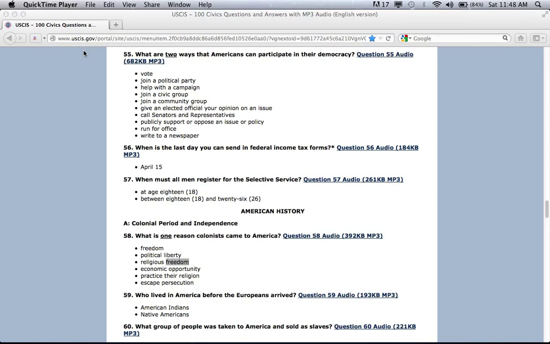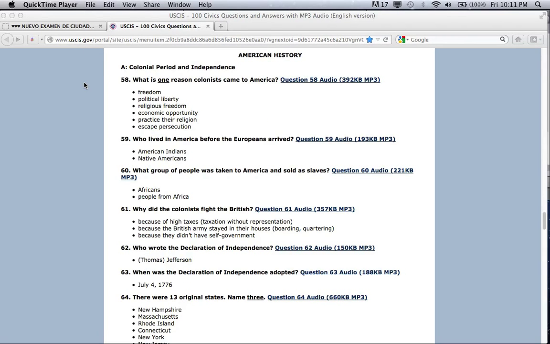Freedom. Political liberty. Religious freedom. Economic opportunity. Practice their religion. Escape persecution. Who lived in America before the Europeans arrived? American Indians. Native Americans. What group of people was taken to America and sold as slaves? Africans. People from Africa. Why did the colonists fight the British?